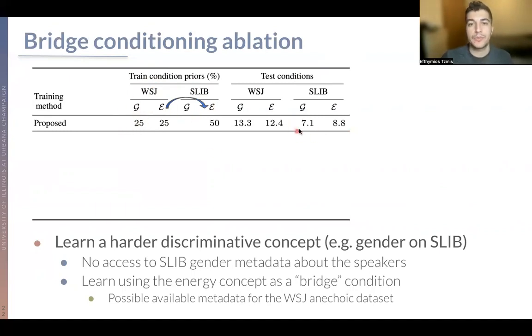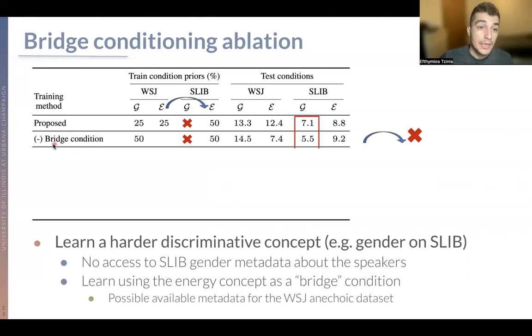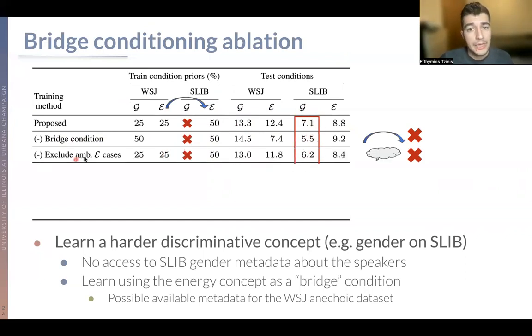And we see here that our model learns to condition on this kind of gender information. If we remove this kind of bridge conditioning on the energy, which is the easier semantic concept that drives this network towards understanding the generalization, we have some kind of performance drop.